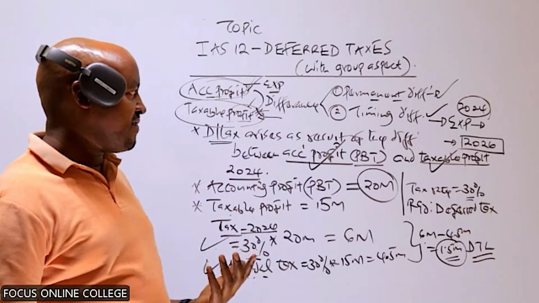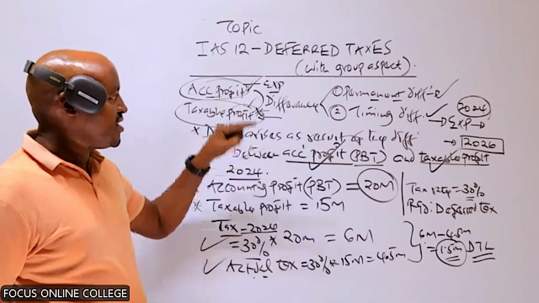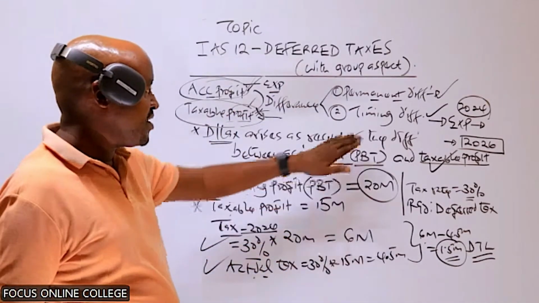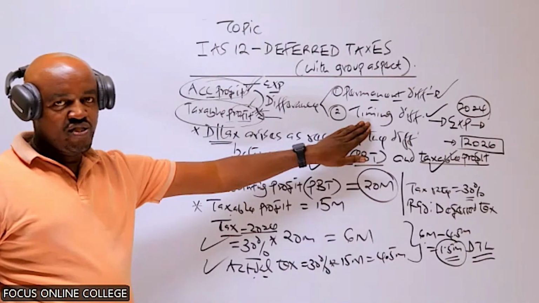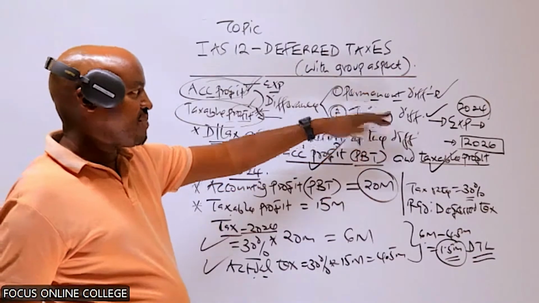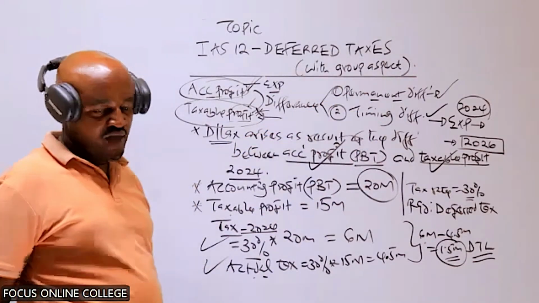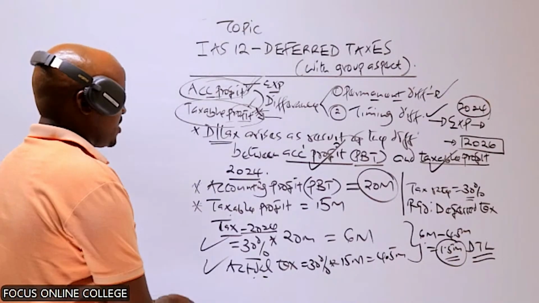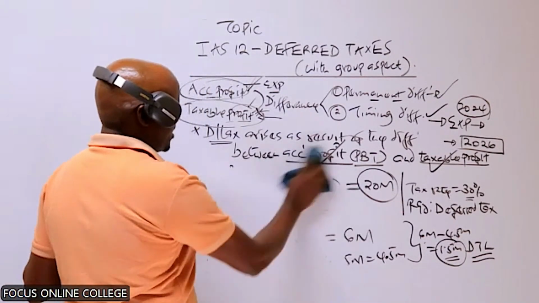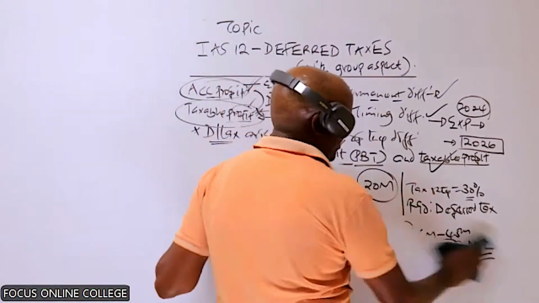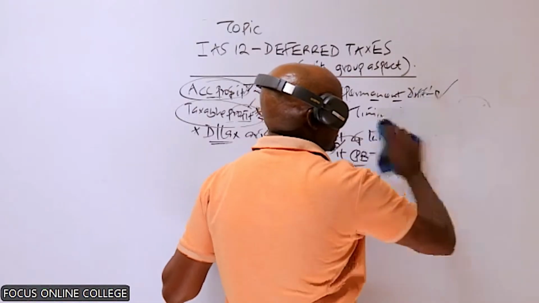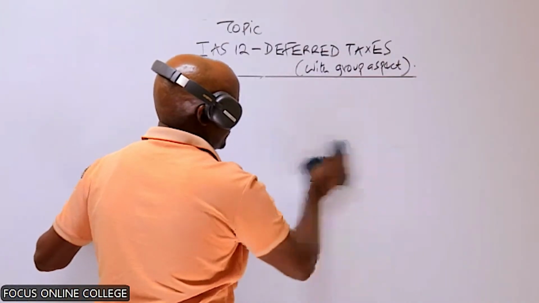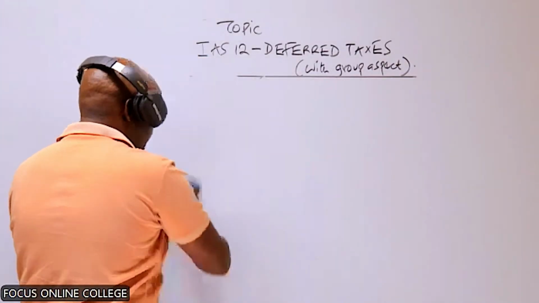So that difference which will occur between the accounting profit in 2024 and in 2026, we refer to as the timing difference. And actually, this is the difference which gives rise to deferred taxes. The permanent difference does not give rise to timing differences. Therefore, what is important for you to remember is that deferred tax arises because there is a difference between the accounting profit and the taxable profit. That difference can either be a permanent difference or a timing difference.